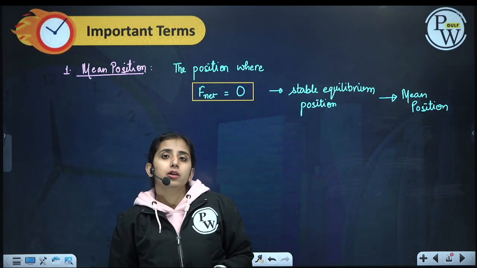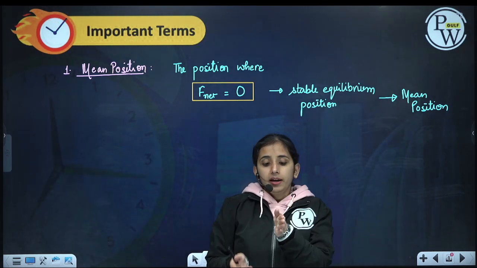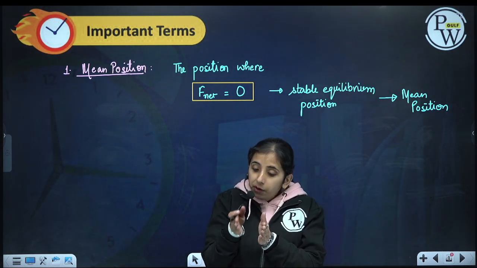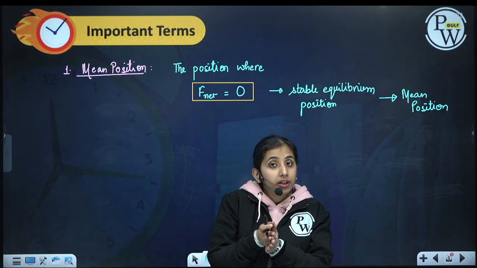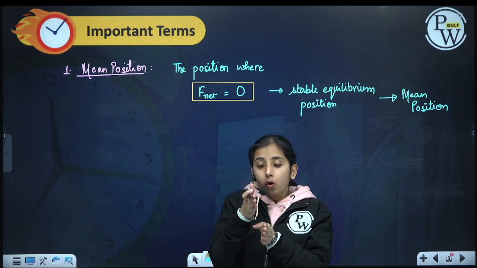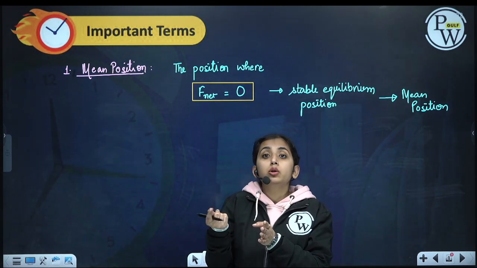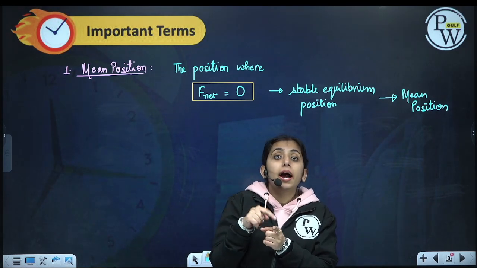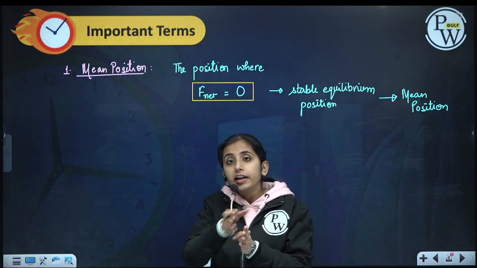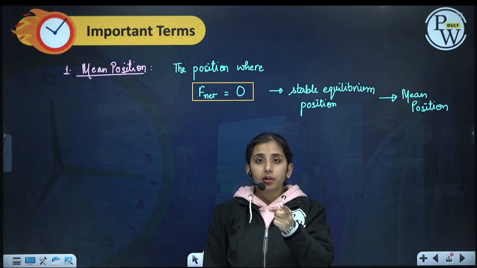Now why stable equilibrium? In the equilibrium chapter we have seen that if I disturb my particle a little bit from the equilibrium state and it comes back to the original equilibrium state, then that is called stable equilibrium. If the forces on disturbing the particle take it away from the equilibrium position, then such an equilibrium is called unstable equilibrium.